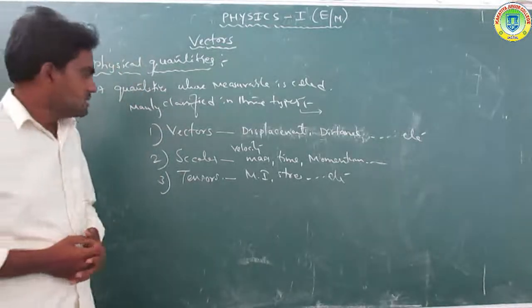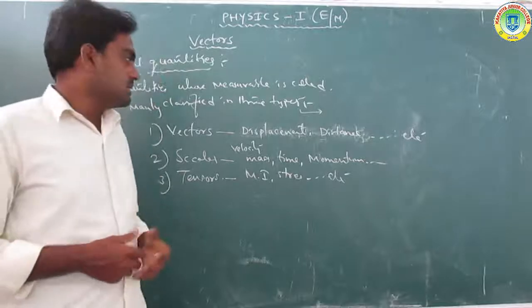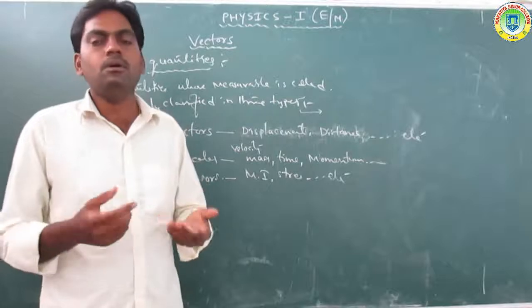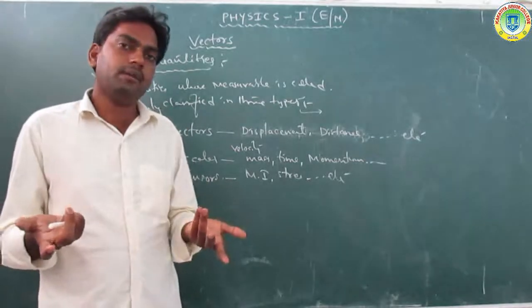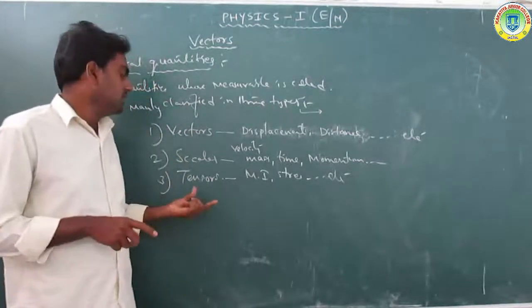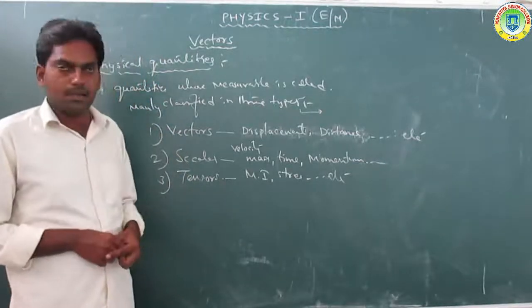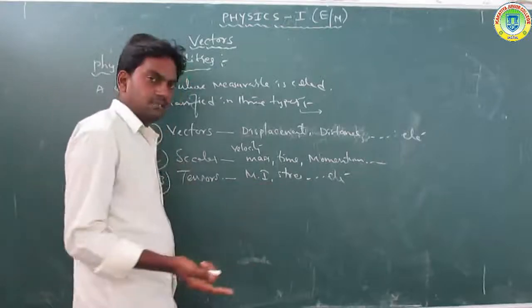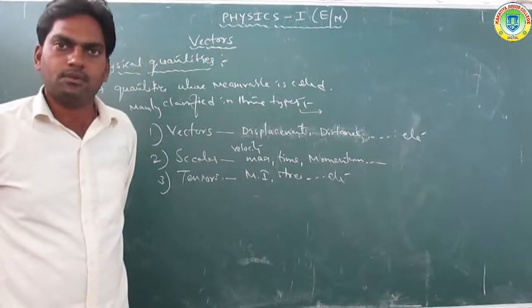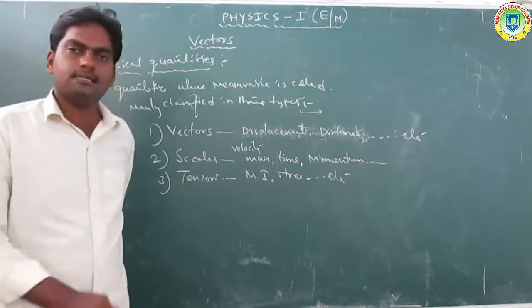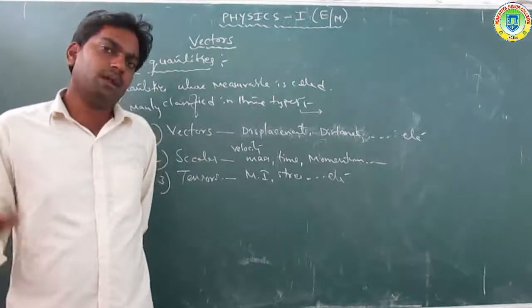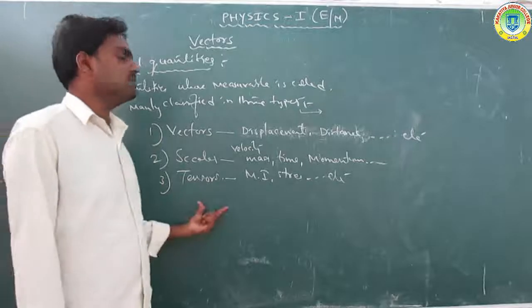So what are tensors? Tensors have different magnitudes and a number of directions. The best examples of tensors are stress and moment of inertia. Those quantities with many magnitudes and many directions are called tensors.